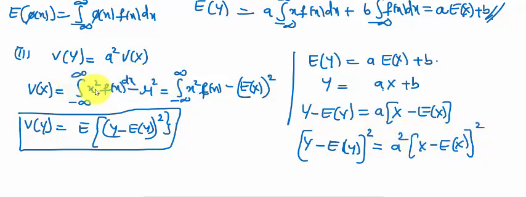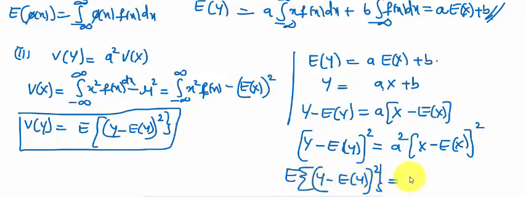From the definition of V of X also, we can write, taking expectation on both sides: expectation of (Y minus E of Y) whole squared is equal to expectation of a squared into (X minus E of X) whole squared.